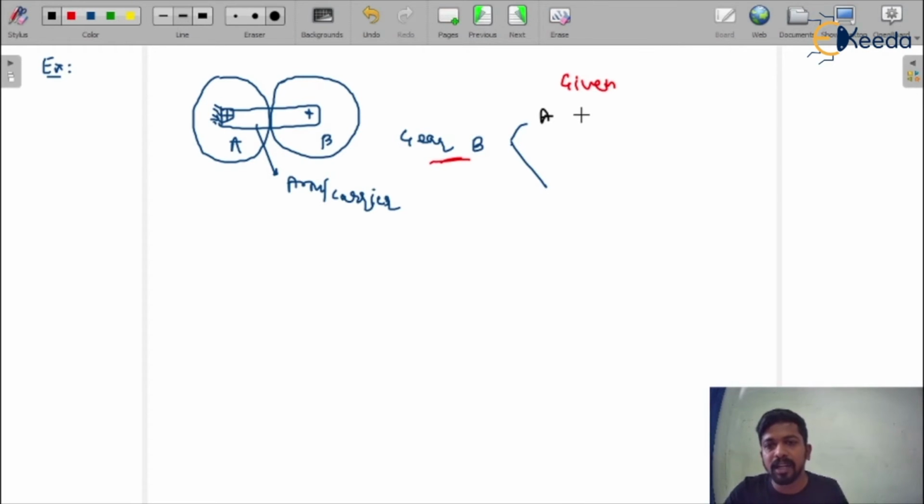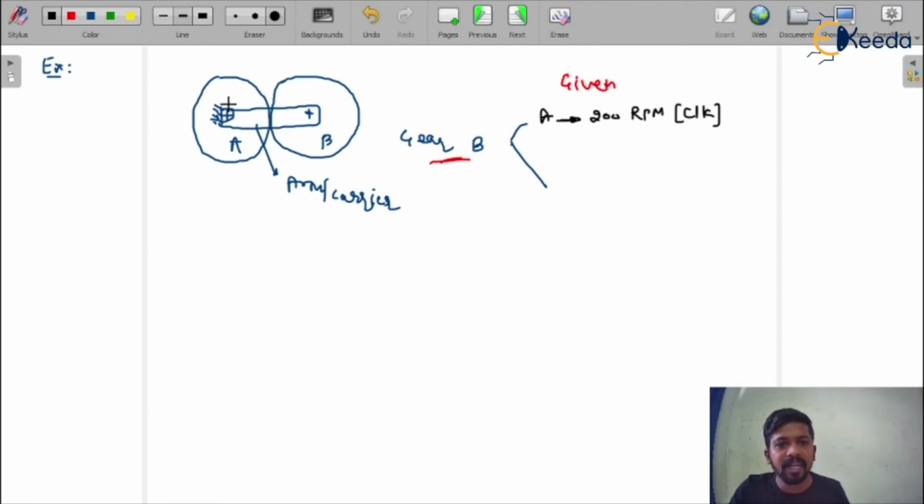Given is that A is rotating at 100 RPM, or you can say, first I'm considering 200 RPM, you can say any other RPM, we are just explaining. We are going to see how we can calculate the rotation of the gear B. So here it is given, for example, I am writing 200 RPM, and the direction is clockwise.